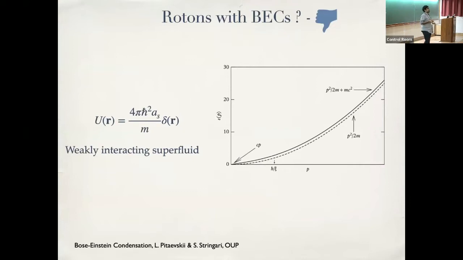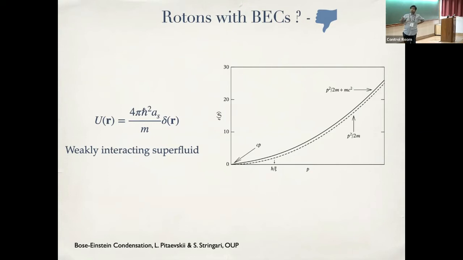If you look at it in a very naive manner, if you take your garden variety Bose-Einstein condensate, let's say with alkali atoms, rubidium, and so on, what happens is basically this is a very weakly interacting superfluid. So the interactions are not nearly strong enough to give you basically the features that were existent in the superfluid helium.